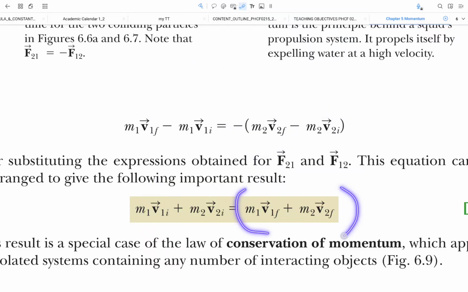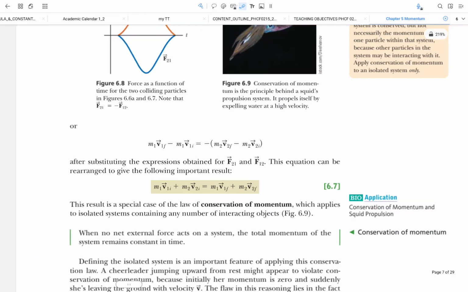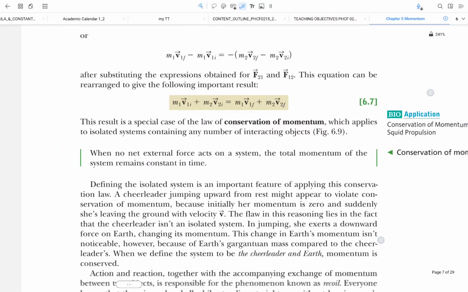All the final terms are in one part, the momentum final, as equivalent to the momentum initial in the other part. This gives us the total momentum initial is equivalent to the total momentum final, which we call conservation of momentum.